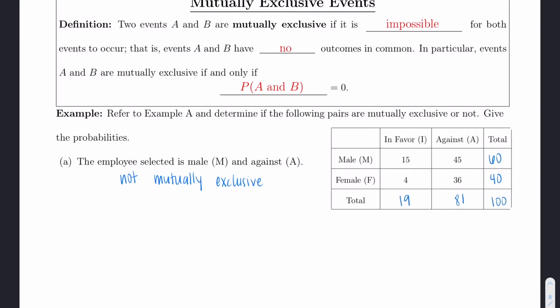So to determine the probability, because it also asks us to give the probabilities, so to figure out the probability of male and against, we're going to answer this question the same way we answered it on the previous pages. And so I need to figure out where against and male intersect. And so it's 45. There are 45 people that are both male and are against working 4 days a week out of the total of 100 employees. And so as a decimal, this would be 0.45.